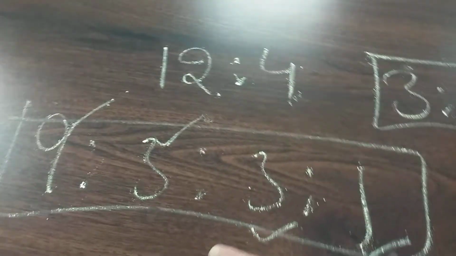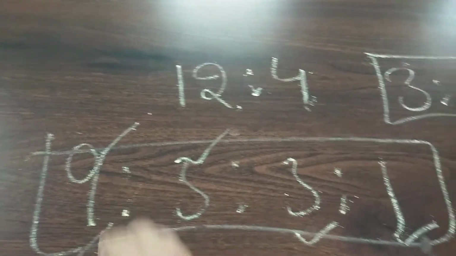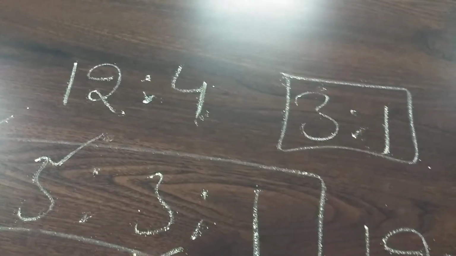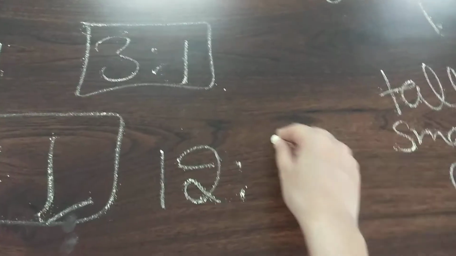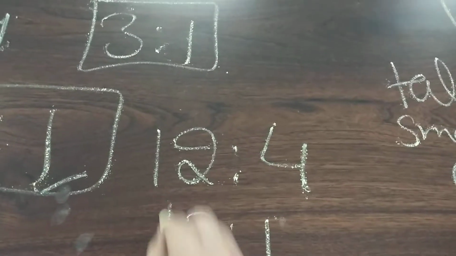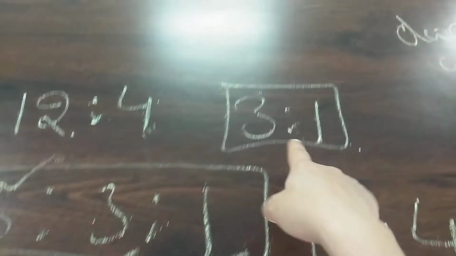And if we take the other character, smooth and wrinkled, this was smooth and this was smooth, so this becomes 12:4, and this becomes 3:1. So basically this dihybrid ratio is the hidden ratio of the monohybrid cross, that is 3:1, if we take into consideration only one character at a time.